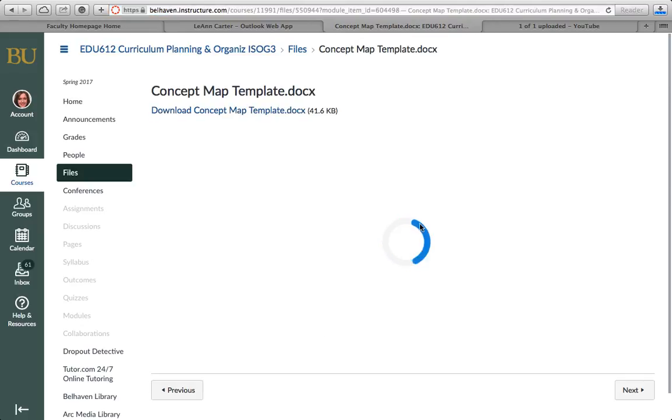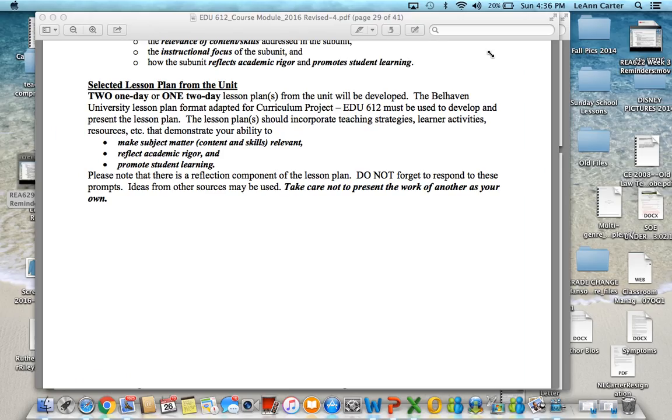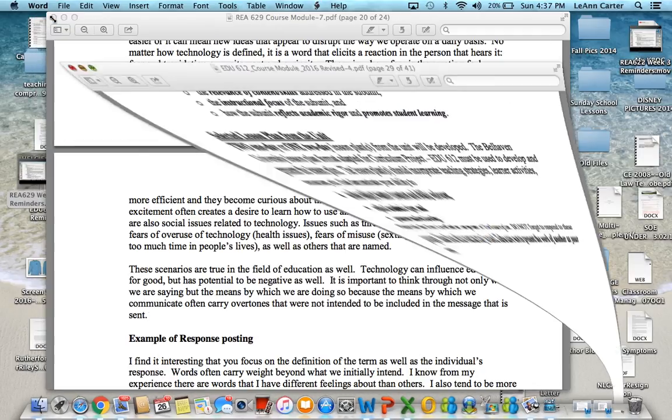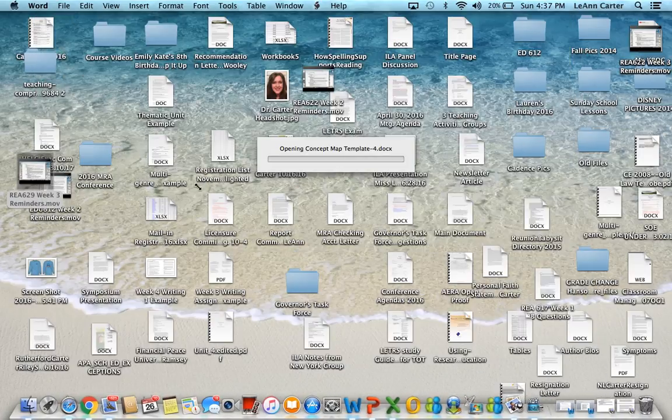It helps to see the template when you're thinking about the concept map and reading what the description is in the module. I hope we can get it up. I may just go ahead and download it. Here we go. Slowly but surely. Here we go.